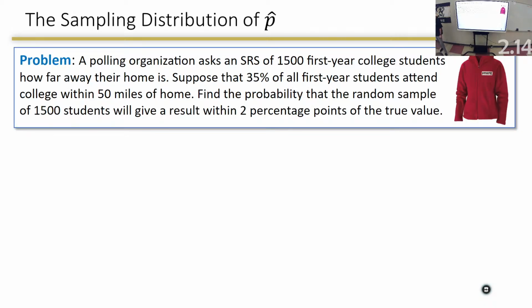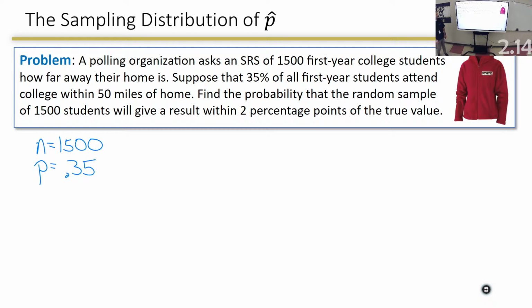Okay, here we go. A polling organization asks an SRS of 1,500 people. I stop right then and I say 1,500. I'm writing stuff down that they're going to give me. How far away their home is. 35% of all first-year college students attend college within 50 miles of their home.